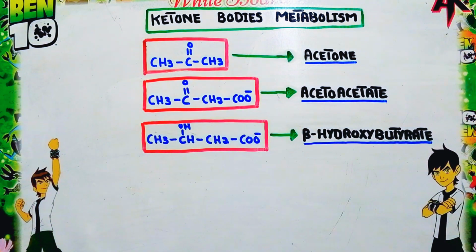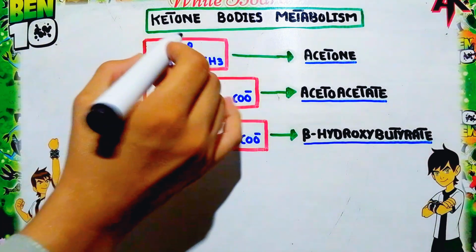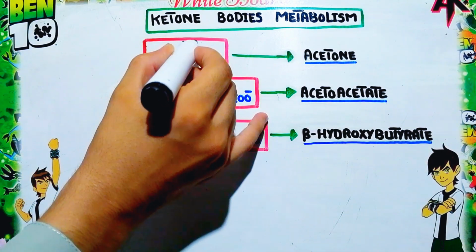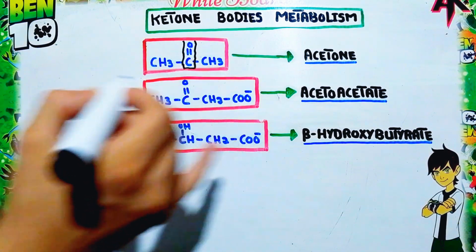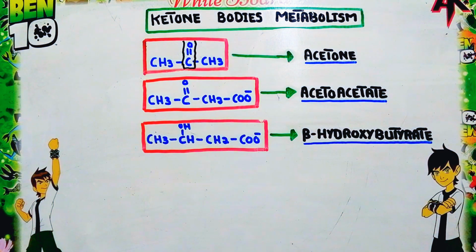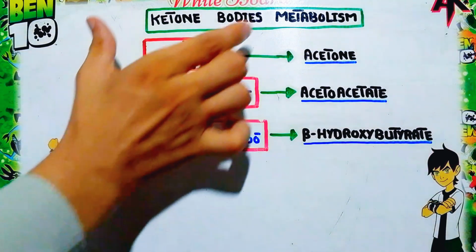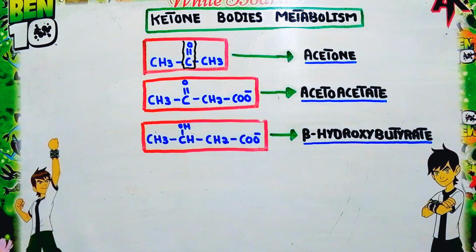Now the question is why the ketone body is called so? Because these compounds possess this group, which is considered the ketone group. These compounds possess the ketone group, so that's why they are called ketone bodies. However, beta-hydroxybutyrate is an exception because it does not have a ketone group, but still it is considered a ketone body. Why? Because of its metabolic origin and its function, it is placed under the category of ketone bodies.